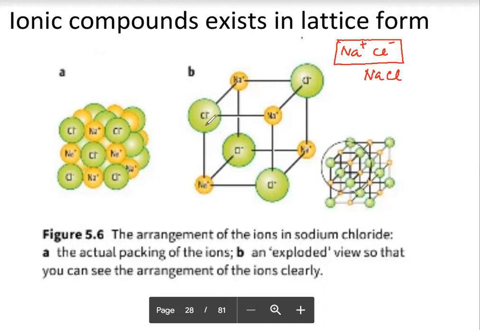In that scenario, you count the number of ions of each type, find the simple ratio between them, and write it down as the formula for that ionic compound. So ionic compounds exist in the lattice form where a large number of cations and anions are ionically bonded together.